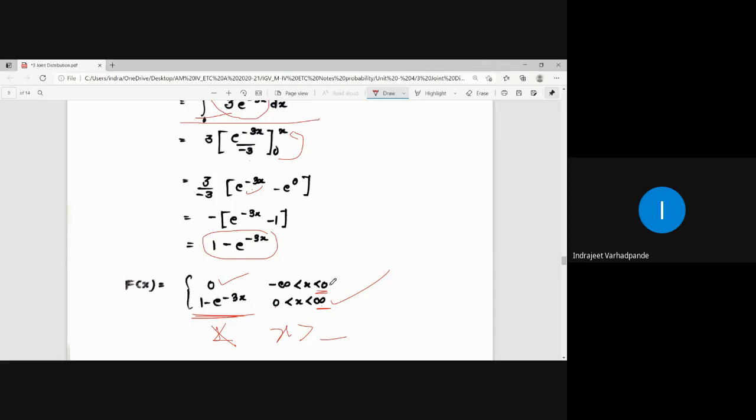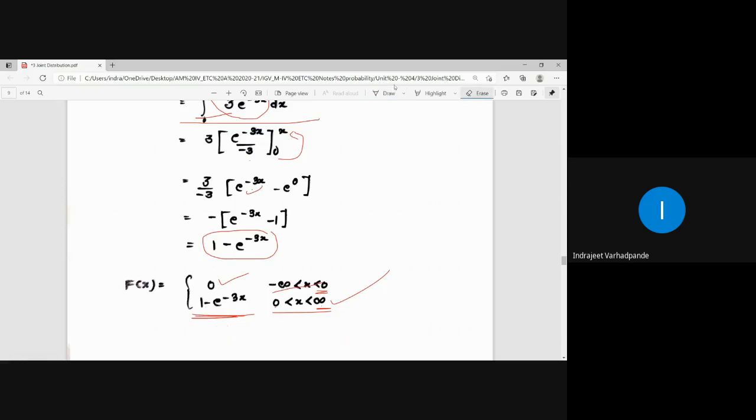So our range was starting from 0 for the function. So minus infinity to 0, the function does not exist. Therefore its value is 0. For 0 up to infinity, the value will be written as 1 minus e to the power minus 3x. So this is the way of writing down the distribution function.